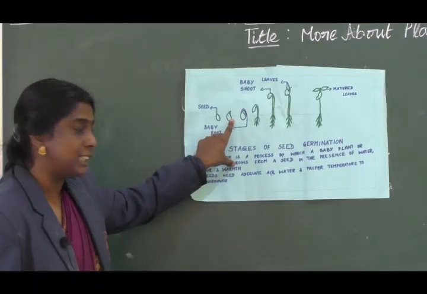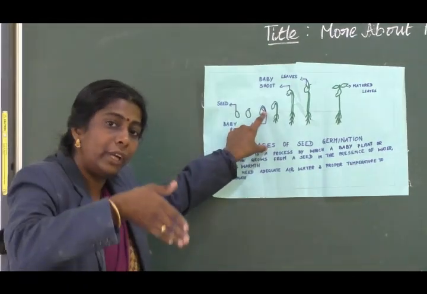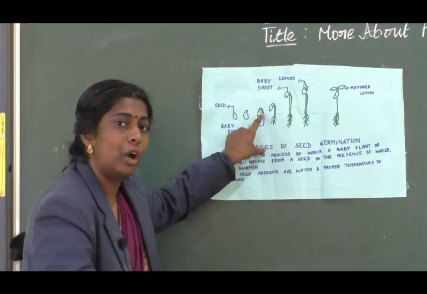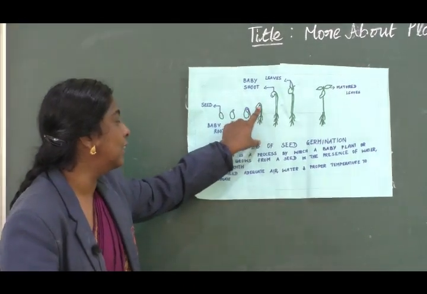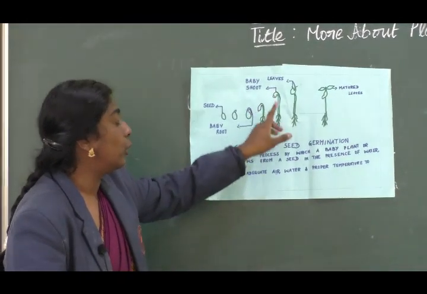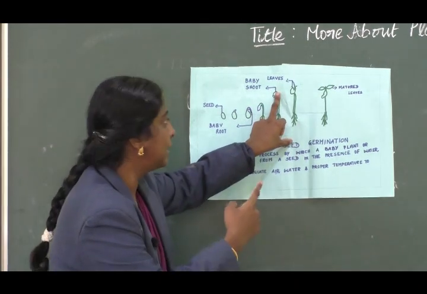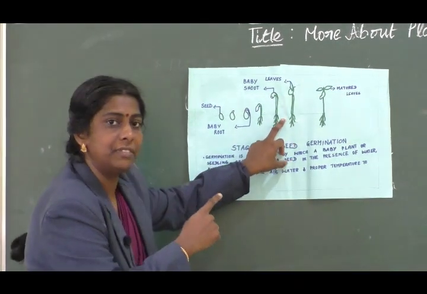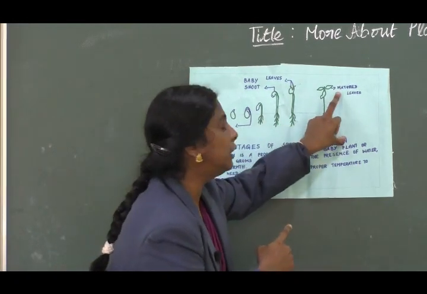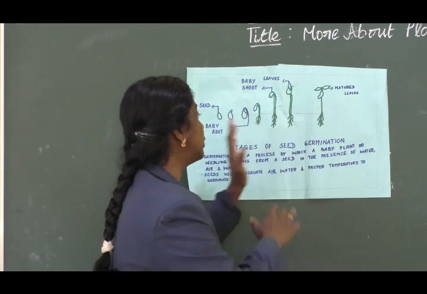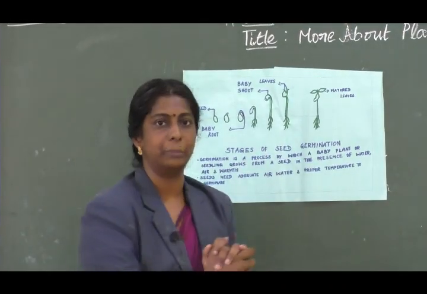Okay, so now you can see here the seed. In the second stage it has grown. In the third stage you can see the baby root development, growing downwards, and you will get a matured root. Next, shoot development is also seen. Then the shoot will grow upward, so that you get a matured shoot stem, and then you can see young leaves, which will turn into matured leaves. So this is how a seed grows into a complete plantlet. That's what germination of seeds is about.